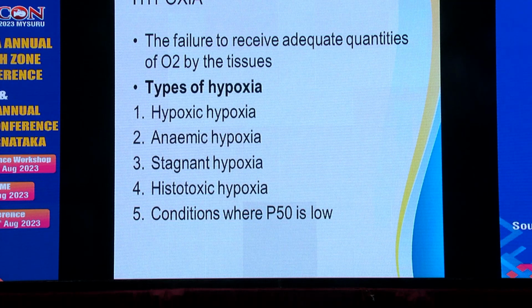Now we will see something about hypoxia: the failure of the tissues to receive adequate quantities of oxygen. There are some types of hypoxia: hypoxic hypoxia, anemic hypoxia, stagnant hypoxia, histotoxic hypoxia, and the conditions where the P50 is low.